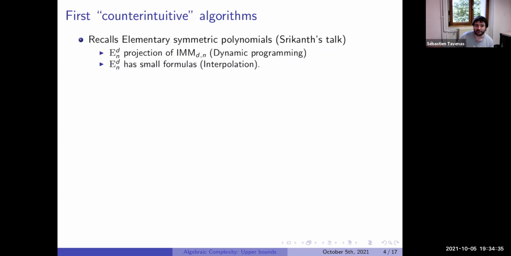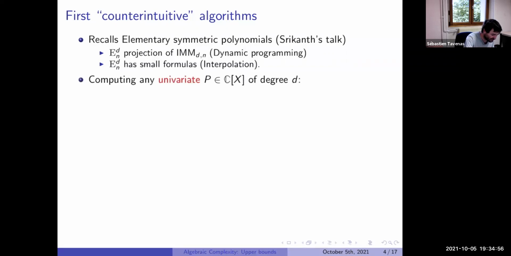First, by dynamic programming, so we can compute this polynomial as a projection of the iterated matrix multiplication. Second, he showed that we can compute them with small formulas, in fact with an interpolation trick. We will not detail the proofs; if you want the construction, you can go back to Shrikant's videos on YouTube.